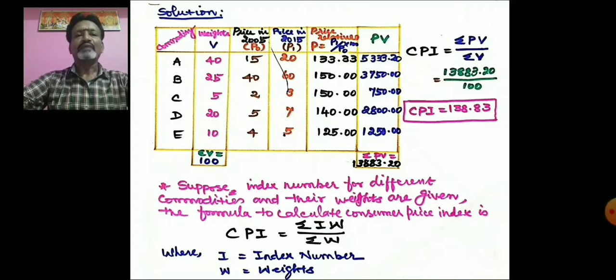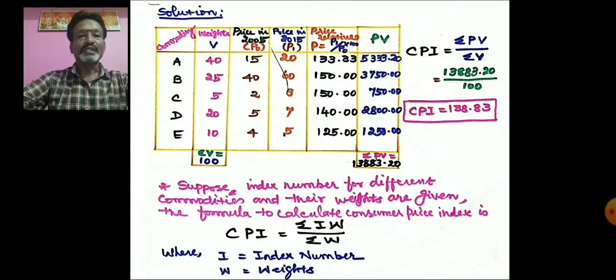The price relative values are 133.33, 150, 150, 140, 125. So this is the price relative value, that is P. Now we can multiply the P value with the V value, that is, the price relative value should be multiplied with the weights.